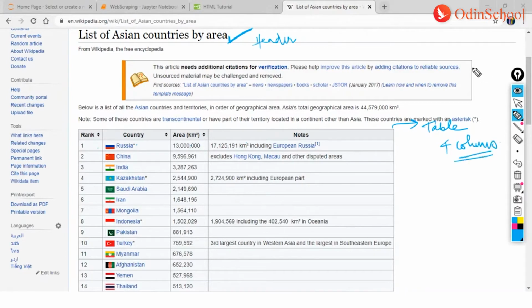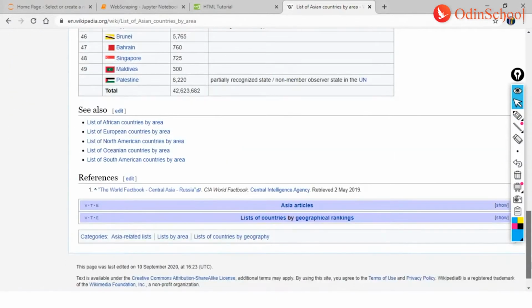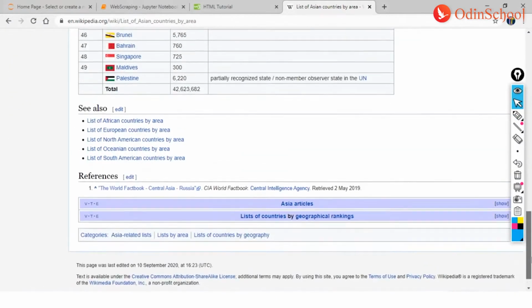Then here I have a small paragraph or a line, I don't know, lines or a paragraph. And then what do we have next? We have some references and we have some more also.